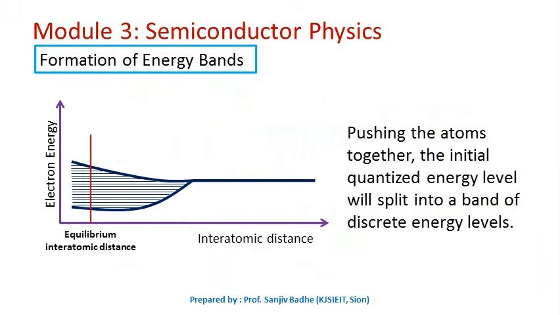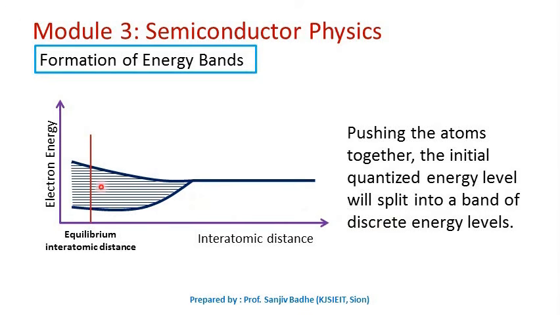To form a solid, a large number of atoms are brought together, and as we bring the atoms closer and closer, the initial quantized energy level will split into a number of energy levels. As more and more atoms come close together, the energy level will split into more and more levels.